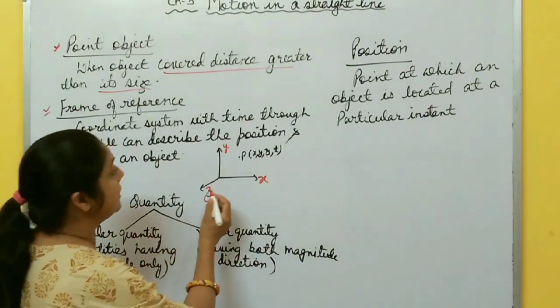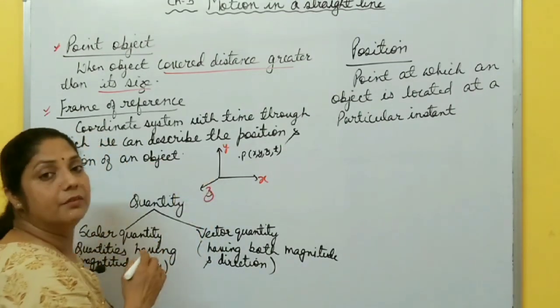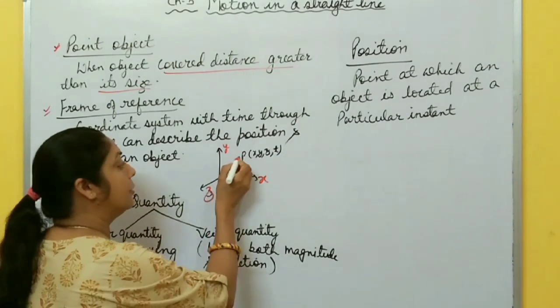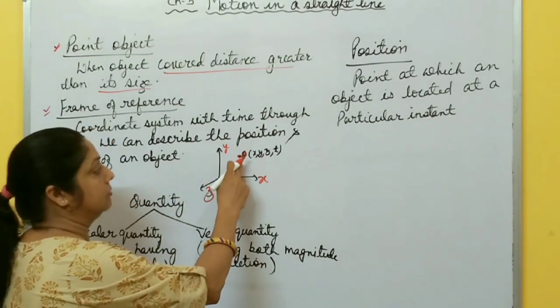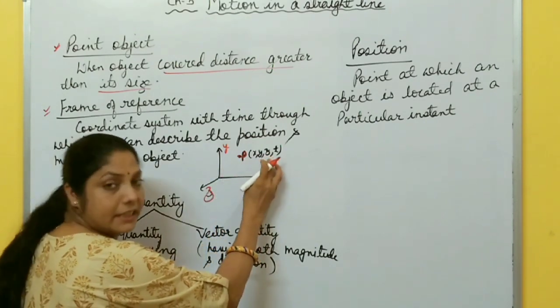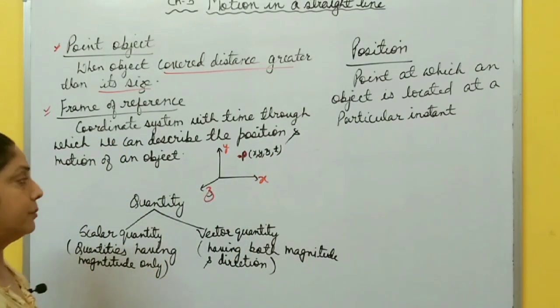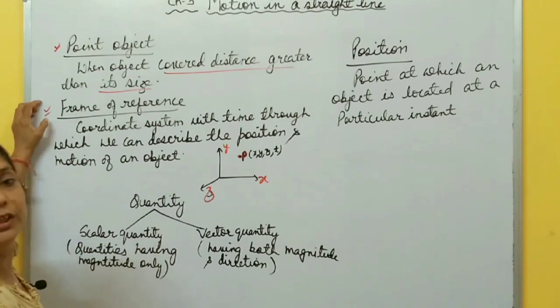Suppose the object is at this point P. How do you describe its motion? It is along the x, y, z axes with time t. This is the position of this object. So a frame of reference is important to describe fully the position and motion of any object.